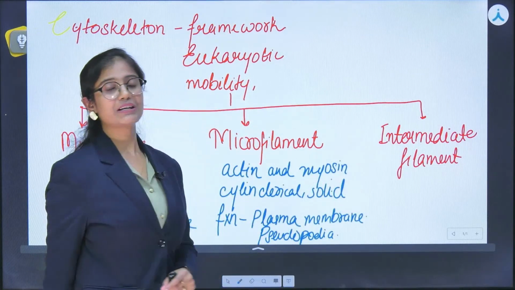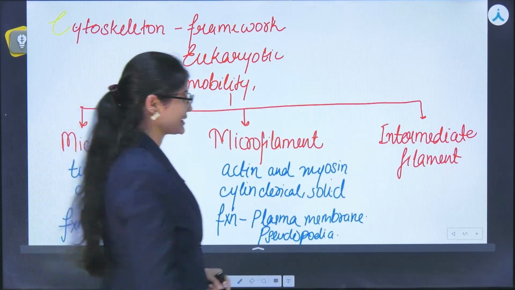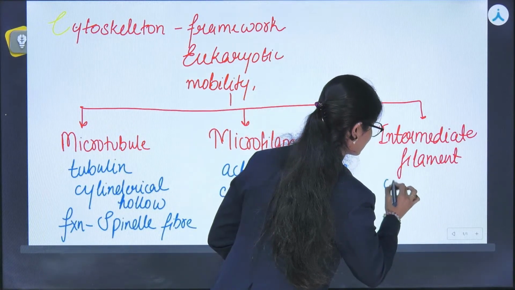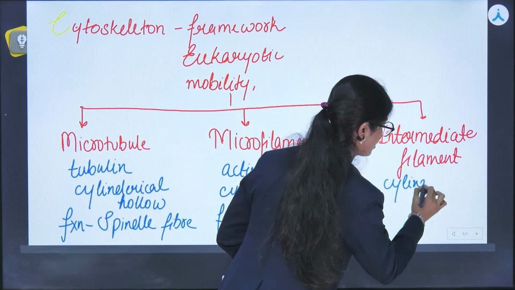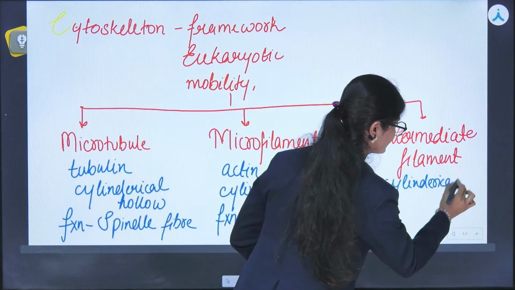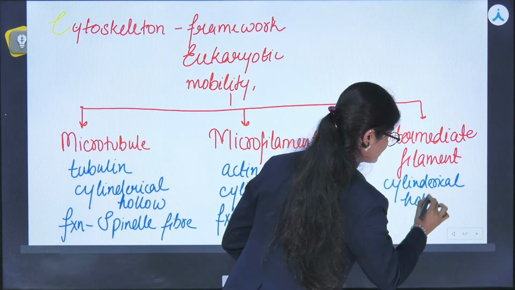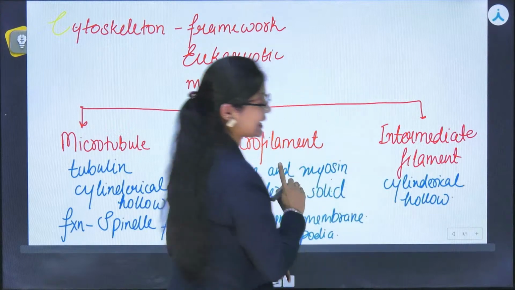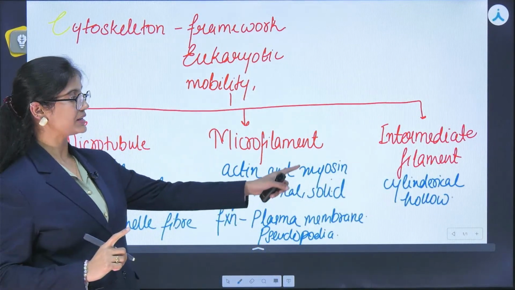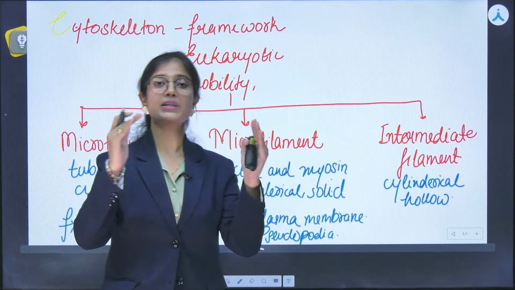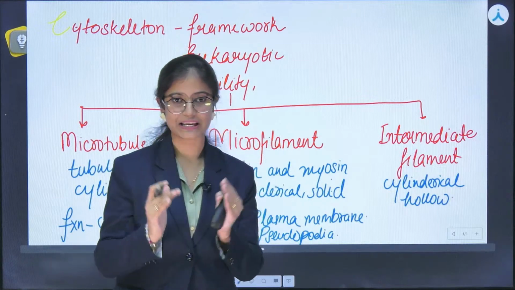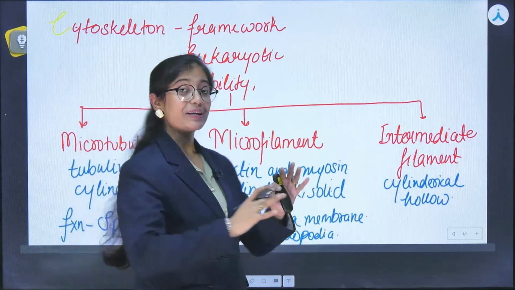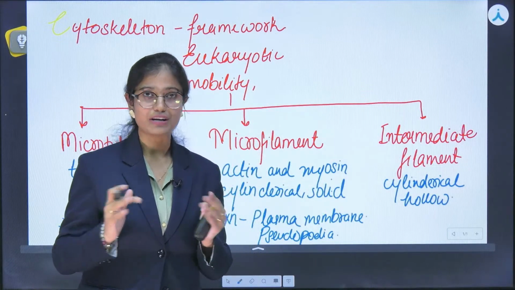Next one is intermediate filament. It is composed of acidic proteins and these are cylindrical, hollow. So out of 3, 2 are hollow, 1 is solid. If we see the function of intermediate filament, it basically forms the scaffold of chromatin material, okay? And it basically forms the basket around the nucleus.